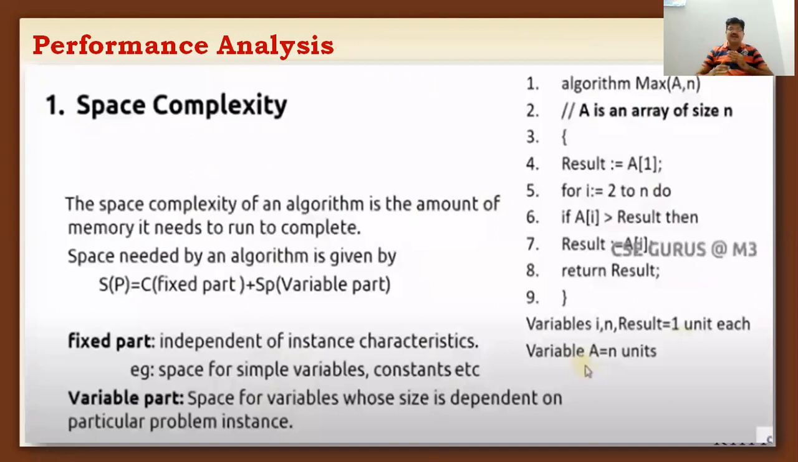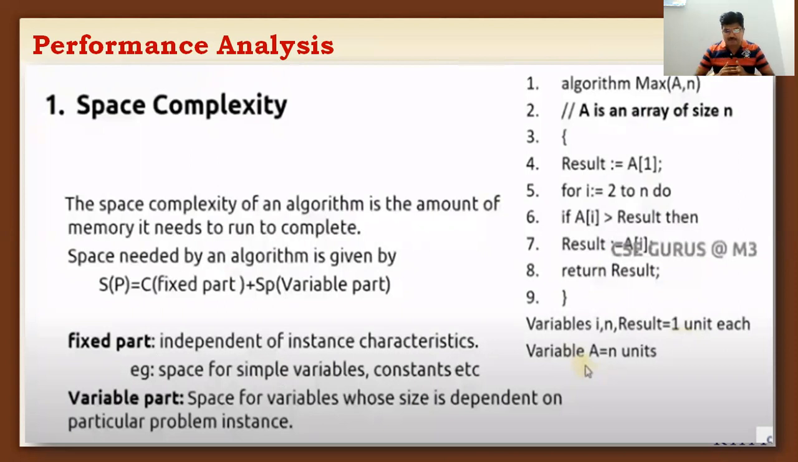Space complexity. As I already said, the performance, analysis or efficiency of an algorithm can be measured by using two concepts: the first one is time complexity, the second one is space complexity. Time complexity means how much time is taken by an algorithm to complete the task, to run or execute the program. That is called time complexity.